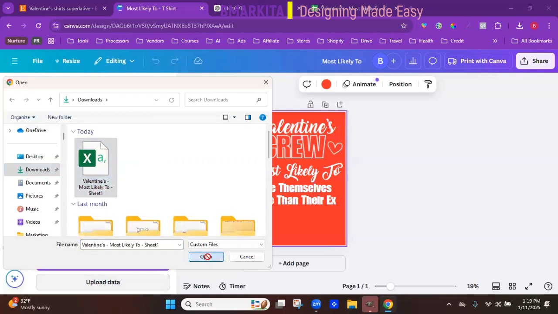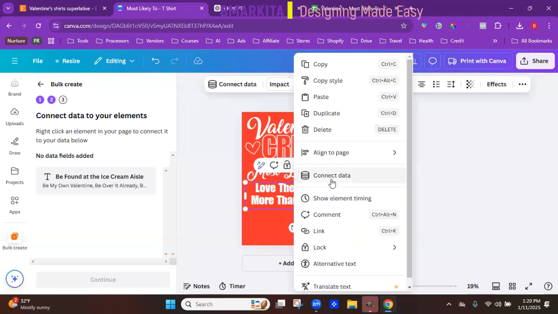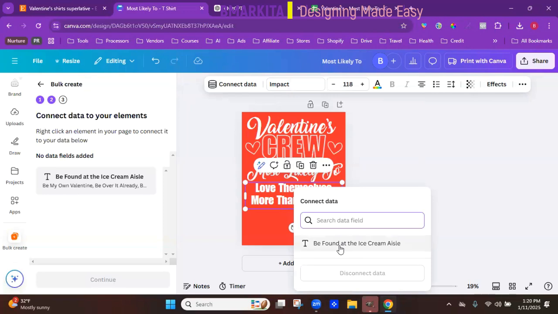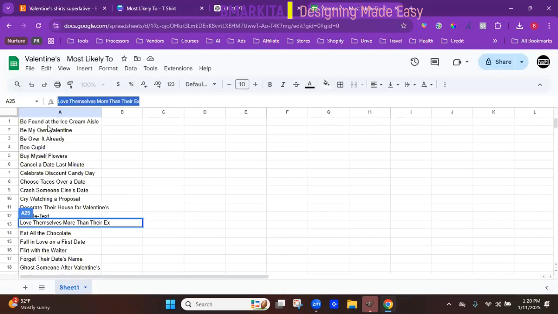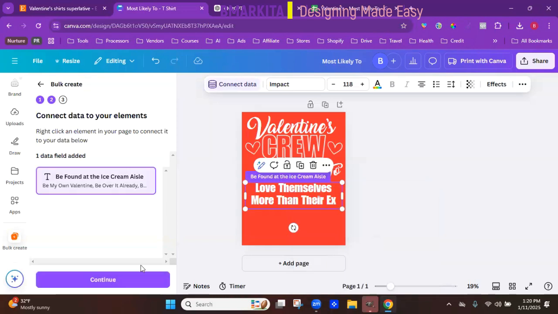Click on open. So we're going to right click on this phrase, then connect data. Then we're going to click on the first listing. So remember, the first thing in our list is be found at the ice cream aisle. And here it is here. So click on that, be found at the ice cream aisle. So it's just letting you know that it found your list and it pulled the first phrase from that list. Click on it, and then we're going to click on continue.